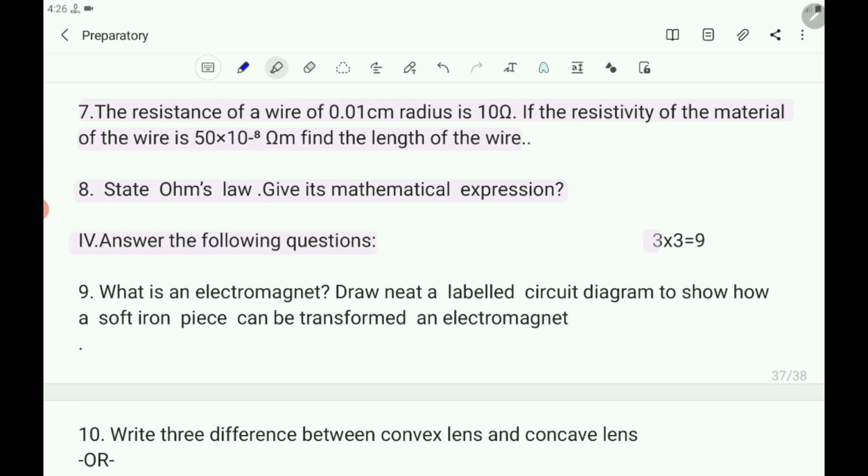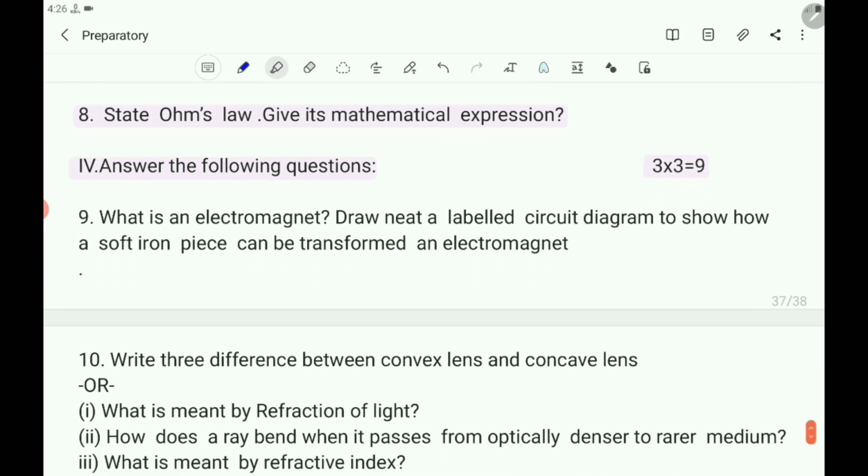There are 3 marks questions, 3 questions are there, total 9. Then what is that question? 9th question, what is an electromagnet? Draw a neat labeled circuit diagram to show how a soft iron piece can be transformed into an electromagnet. What is that question? What is an electromagnet? Draw a neat labeled circuit diagram to show how a soft iron piece can be transformed into an electromagnet.